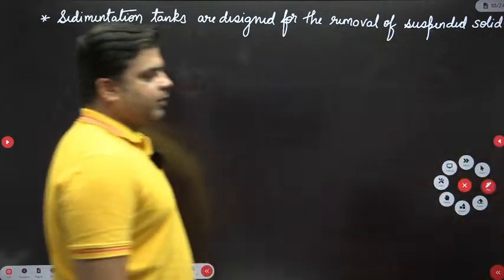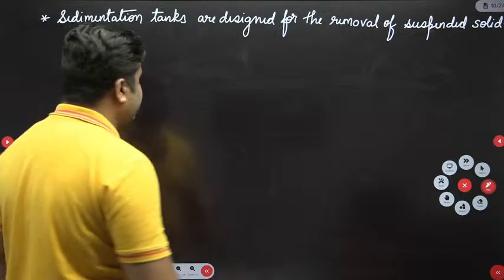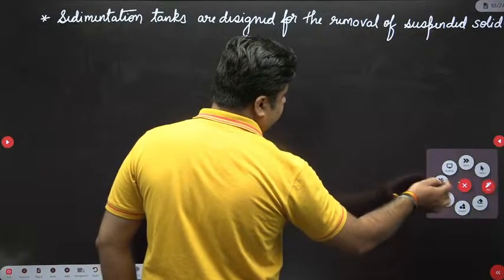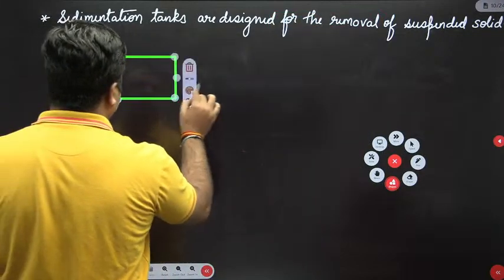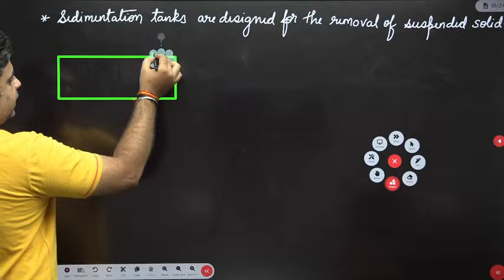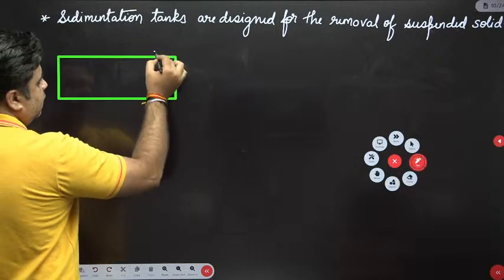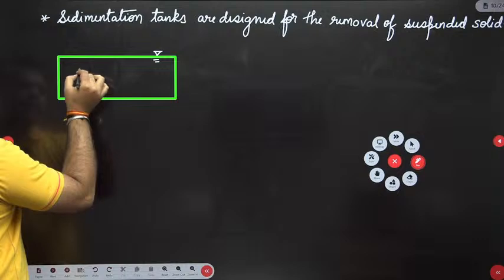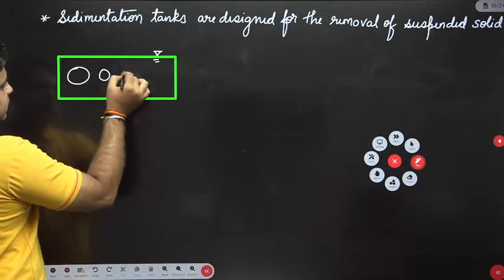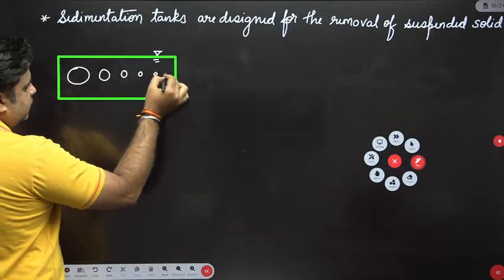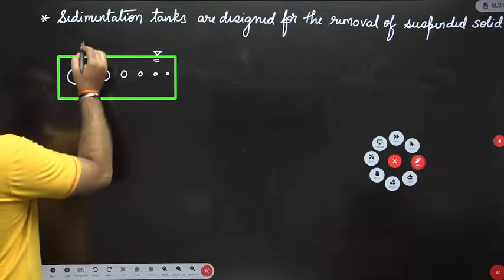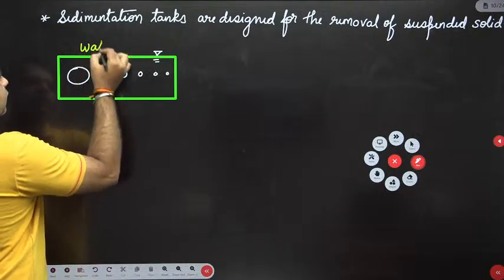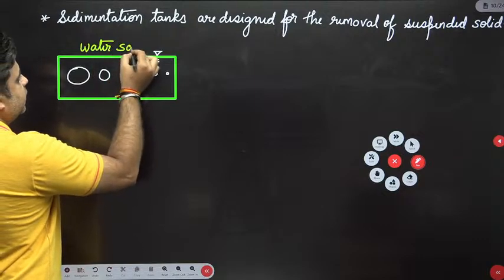Sedimentation tanks are designed for the removal of suspended solids. Now you know that if this is my water sample, it will contain particles of all the sizes, like this. In this water sample, there will be all the sizes of particles present.